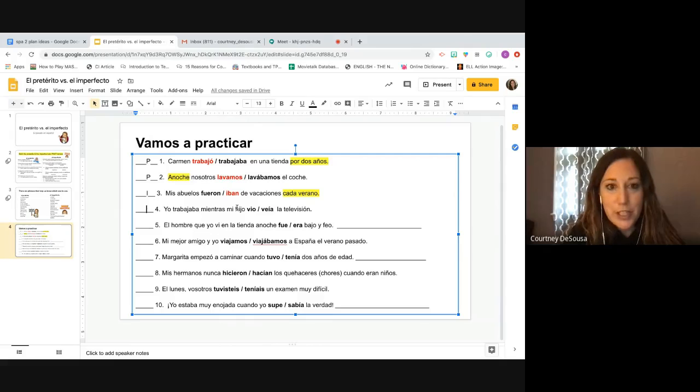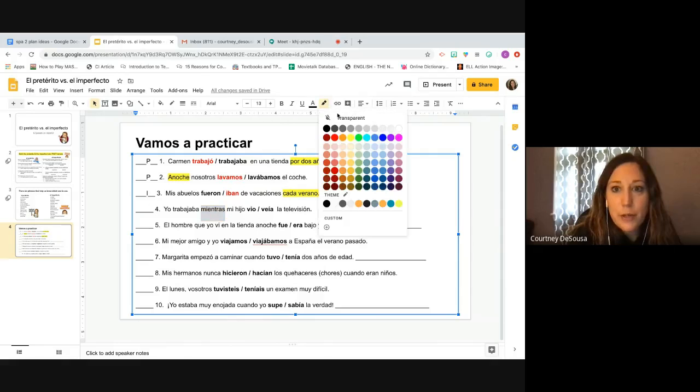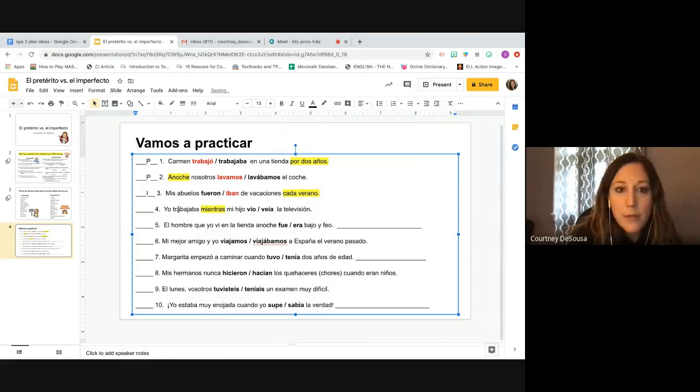So I'll go through each answer now. Yo trabajaba mientras mi hijo vio o veía la televisión. Mientras is a trigger word. While. I was working while my son was watching TV. So I would say that one is veía and imperfect because it's 2 actions that are kind of simultaneously happening in the past. And mientras is a trigger word for the imperfect.